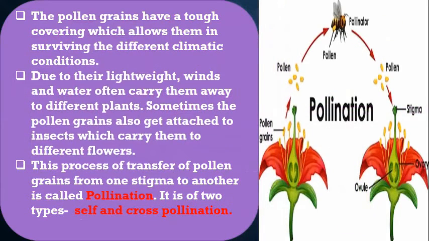Now let's start with how sexual reproduction takes place in the plant. Children, for sexual reproduction there are two main steps, that is pollination and the second is fertilization.